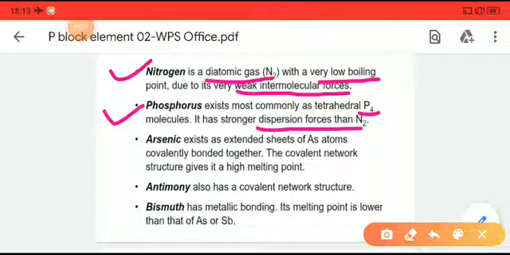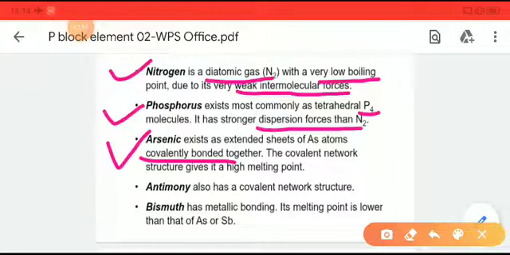The third element is arsenic, which is itself very harmful to us. Arsenic exhibits long sheets of covalent bonds between arsenic atoms.